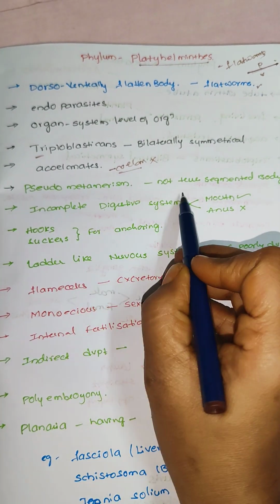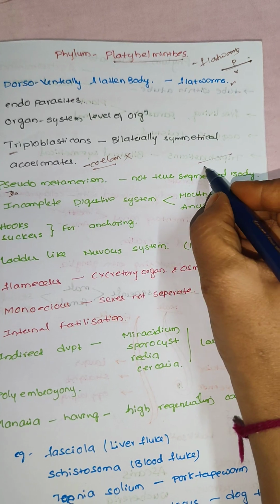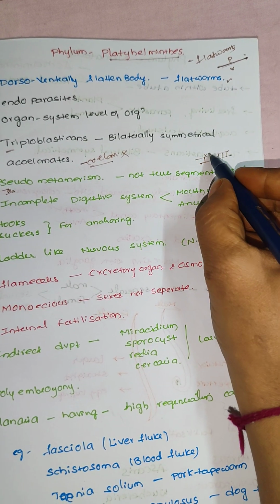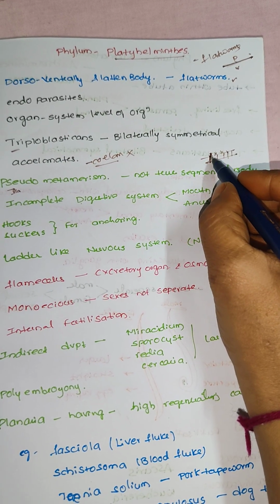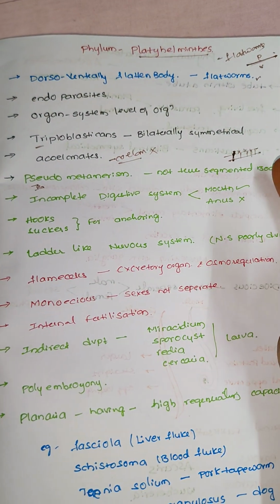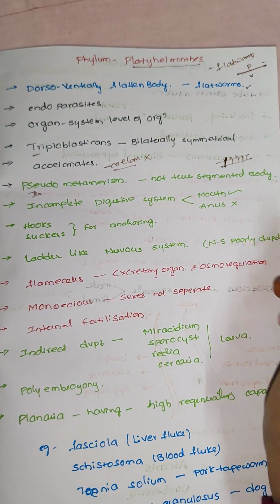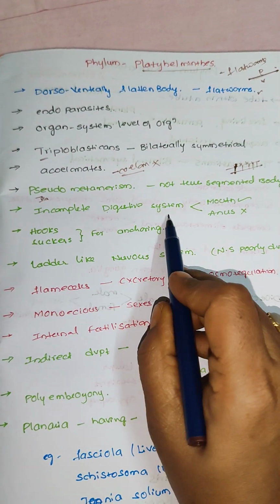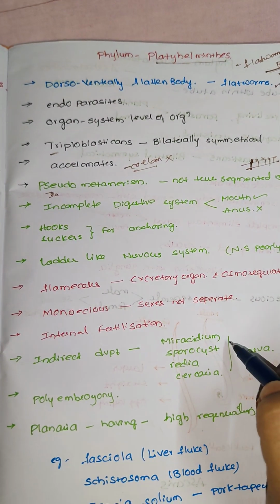And pseudometamerism. Pseudo means false. For example, in the body of the organism there are no true segments. That is why it is called pseudo. It looks like it has metamers, but internally it is not divided into any metamers. Metamers are nothing but segments. So that is called pseudometamerism, not a true segmented body. And also an incomplete digestive system, meaning only a single opening. Mouth is present, anus is absent.